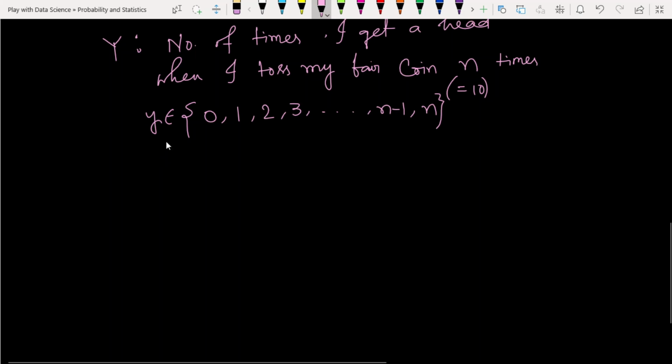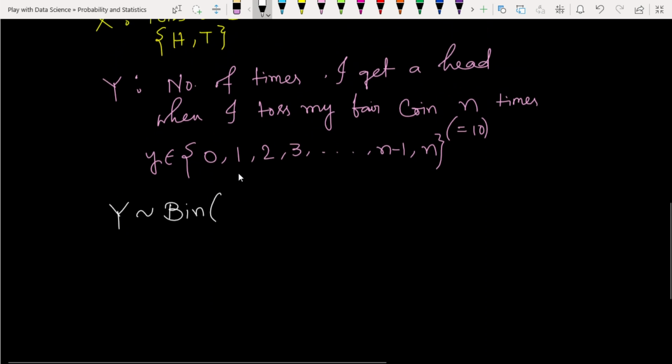Now let's discuss the distribution that the random variable Y obeys. Y follows the binomial distribution, which we write simply as Bin with parameters. How many parameters do we have?